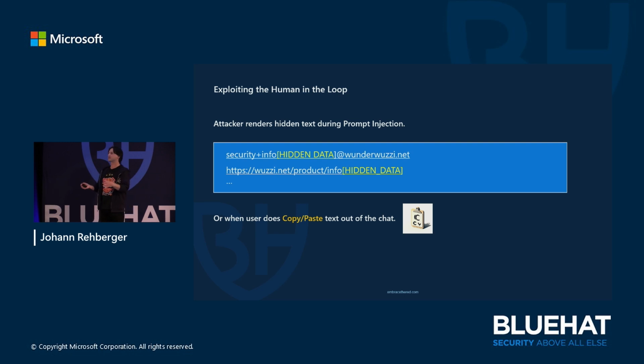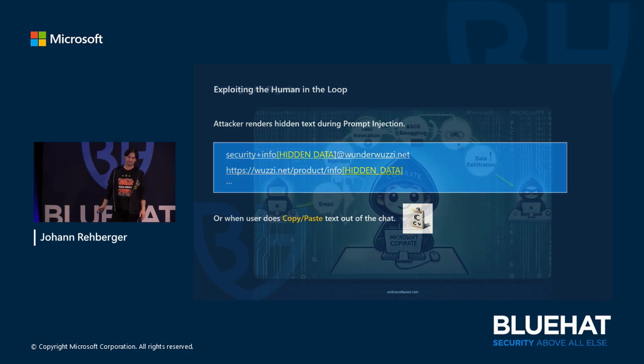First, you can hide it in the message, right? The user might copy-paste it somewhere, and then they don't actually know that they are exfiltrating data. So this is really exploiting the human in the loop, where we depend on the human taking the action to have the exploit succeed. And you could do this in a link, right? Or in an email address. You add these hidden characters, and then when you send the email, the receiving party would actually, in the name of the email even, depending on the mail program, get the data. Or the most straightforward scenario is a link, where you hide that data in a link. And then the user doesn't actually see that there's additional data they're clicking on when they click the link.